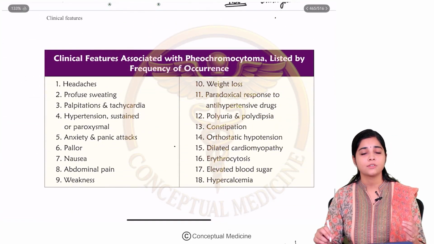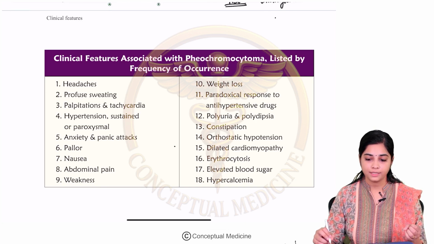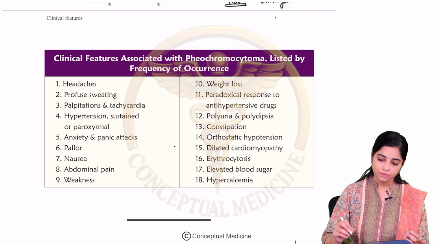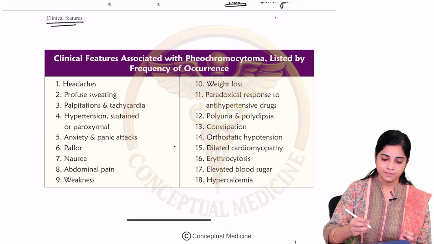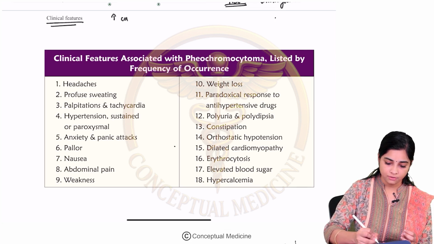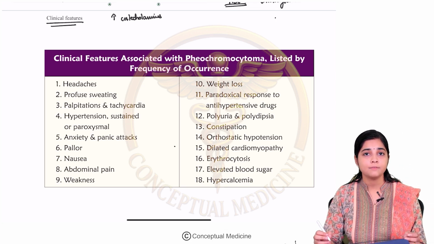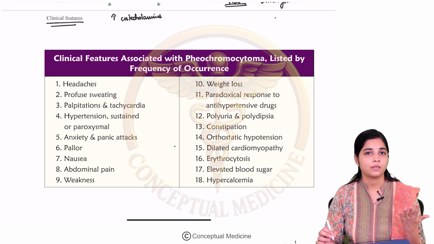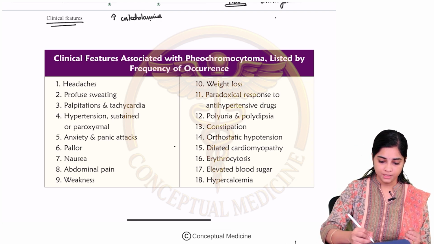Let us look at each of these clinical features of pheochromocytoma and why it happens. The basic pathology here is due to excessive production of catecholamines. So, what is the main issue with these catecholamines? Catecholamines, we know, are a positive inotropic agent.